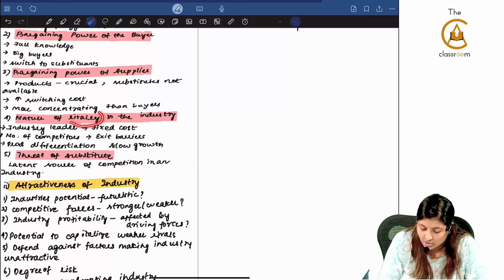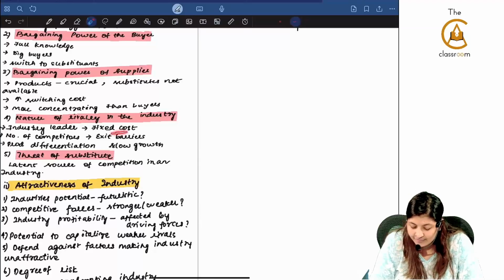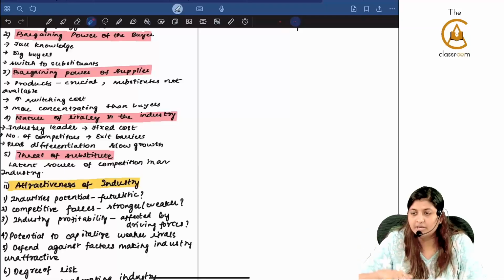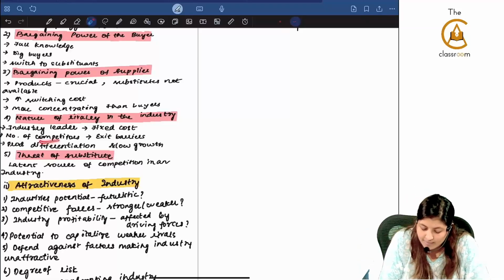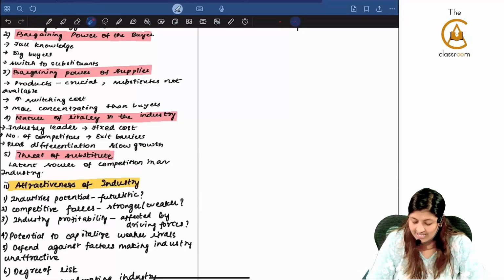Nature of rivalry in the industry. Rivalry means it's talking about the competition. There will be somebody called industry leader, and if there is a lot of fixed cost which is already involved and now I am the leader, for somebody to come inside it becomes a problem. Number of competitors, exit barriers, product differentiation, slow growth. Threat of substitute, latent source of competition in an industry.